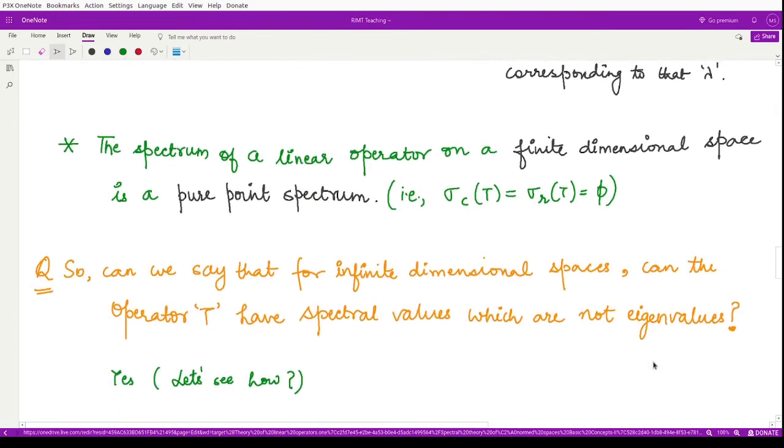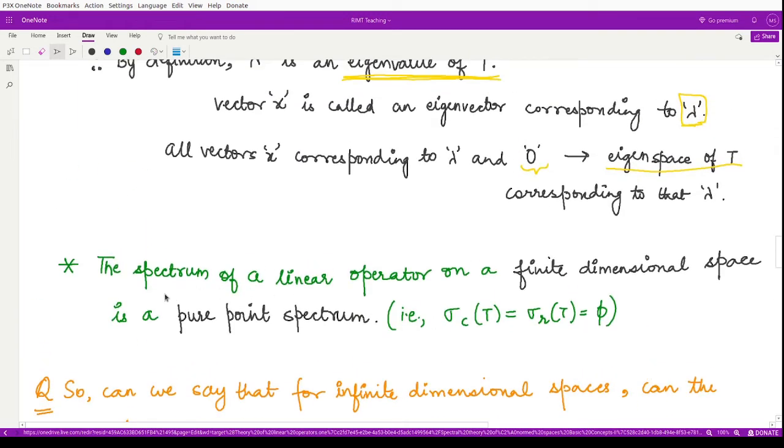Okay, the next property here is that the spectrum of a linear operator on a finite dimensional space is a pure point spectrum. So we are saying any spectral value lambda belonging to this pure point spectrum sigma pt implies that lambda is an eigenvalue.